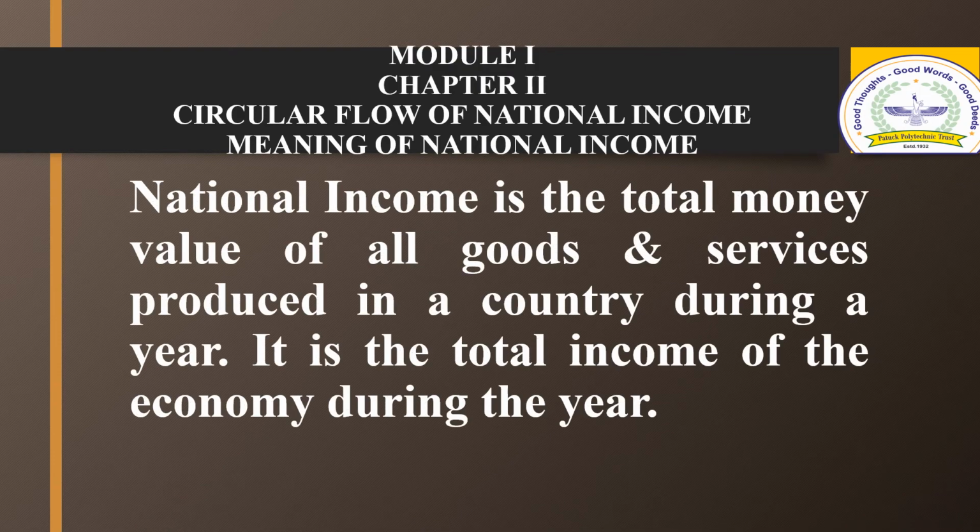Firstly, we can explain the meaning of national income. National income is the total money value of all final goods and services produced in a country during one financial year or accounting year. It is the total income of the economy during the year. The circular flow of income and expenditure explains the process that determines national income and national output simultaneously. The overall economic activity can be represented in the form of a circular flow of income, output, and expenditure.